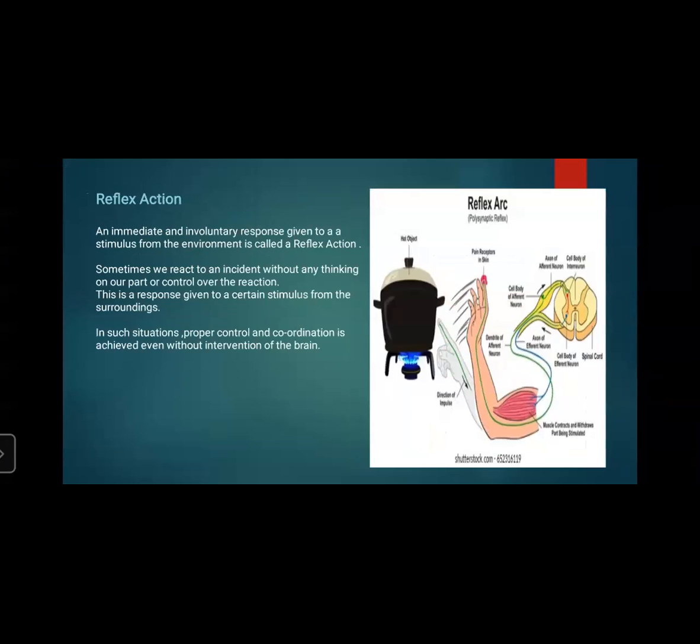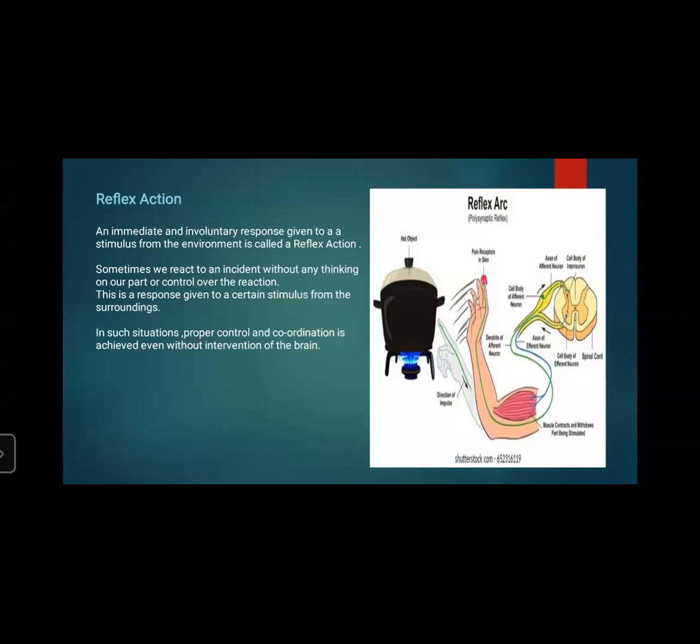Now, reflex action. What is reflex action? An immediate and involuntary response given to a stimulus from the environment is called reflex action. We can see this practically also. An immediate and involuntary response is not under our control, under our will.